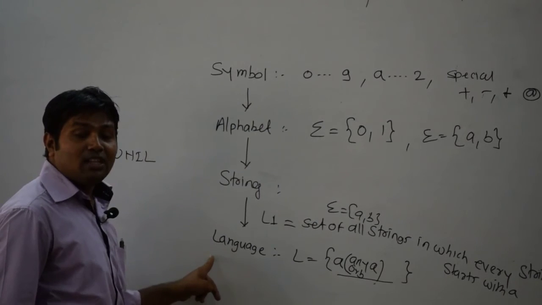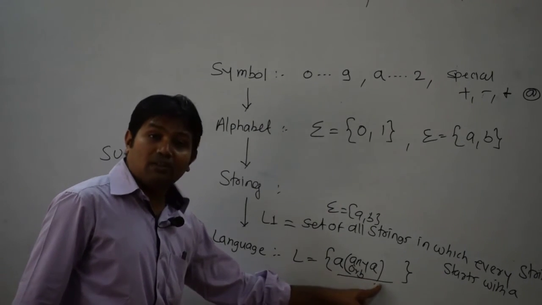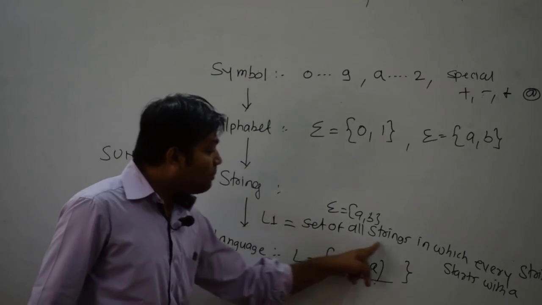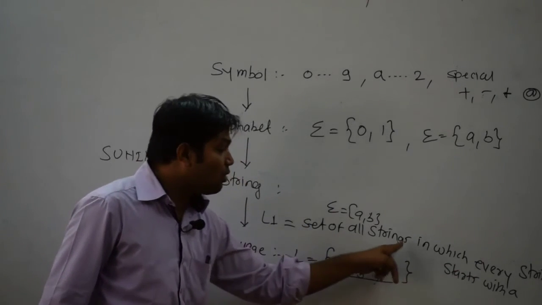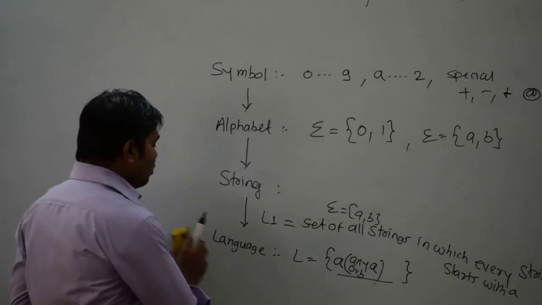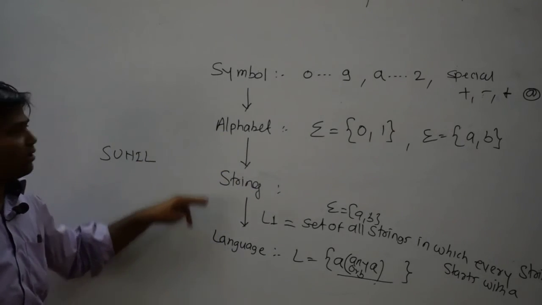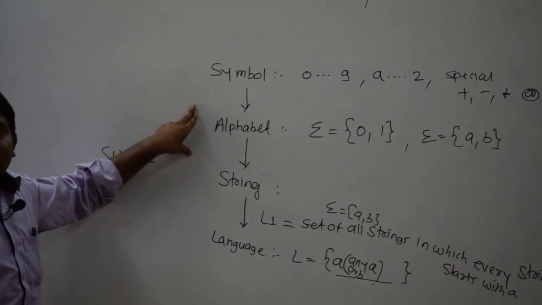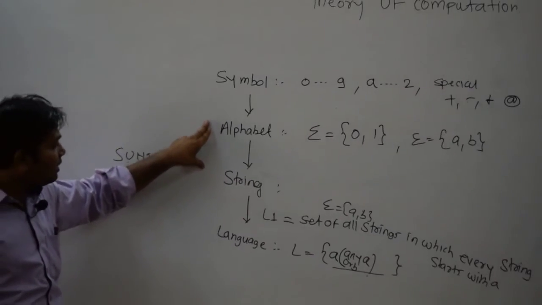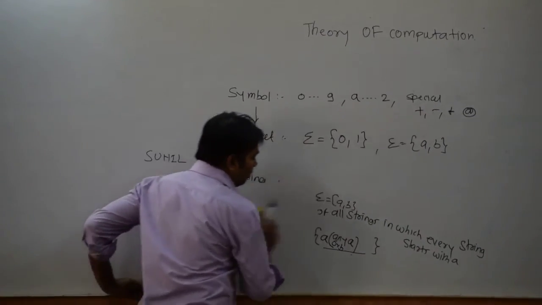So what is a language? A language is a set which consists of the elements which are accepted by my given condition. So this is a condition, and according to the condition, I am going to have these elements here. So this is totally about symbol, alphabet, string and language, because for drawing the DFA and the NFA, we require these basic concepts.